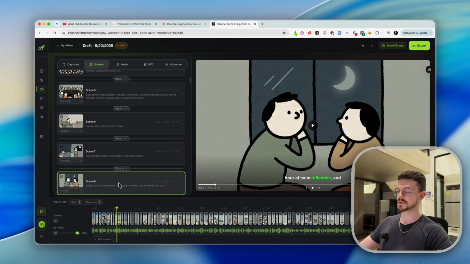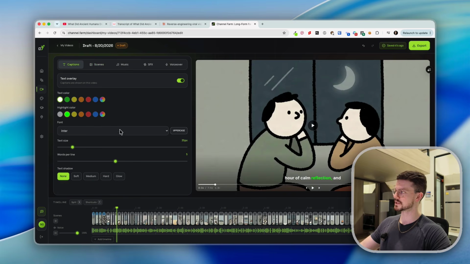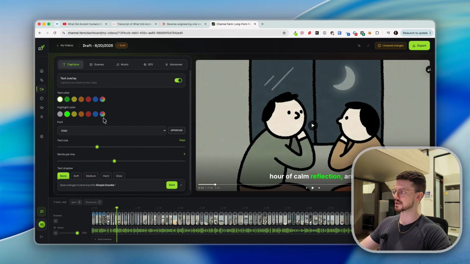So at this point, we have a couple different options. So we have our captions here where we can edit the captions. We can turn them on or off. We can edit them, make the text bigger, change the number of words per line, change the color, etc.